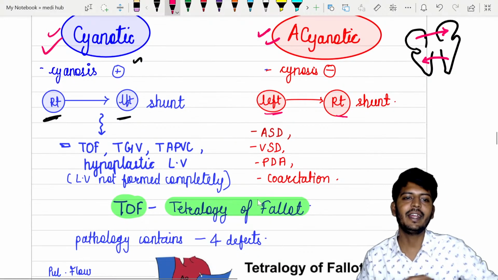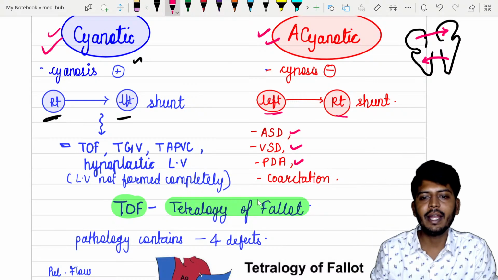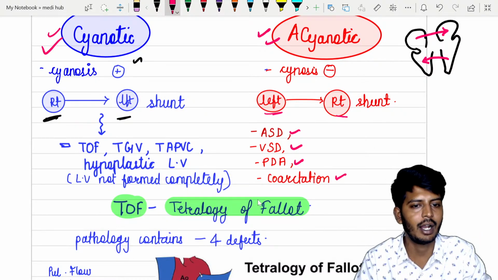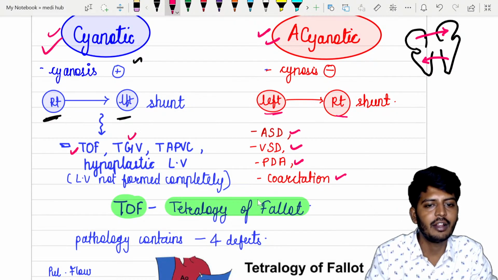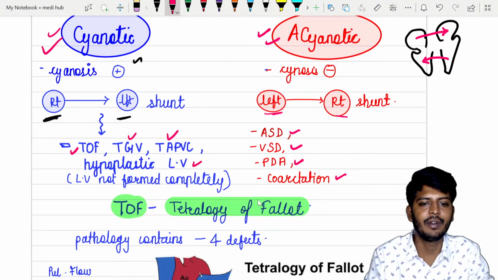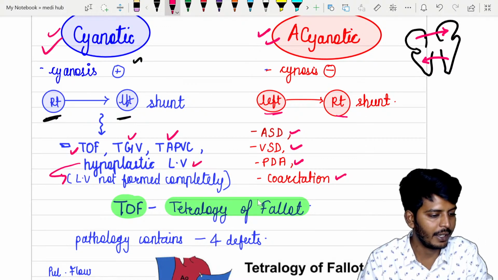Okay, so the defects are atrial septal defect, ventricular septal defect, patent ductus arteriosus and coarctation of aorta. These are acyanotic heart defects. But cyanotic heart defect में आता है tetralogy of Fallot, transposition of great vessels and TAPVC and hypoplastic left ventricle, जिसमें left ventricle is not formed completely. It is not so important.